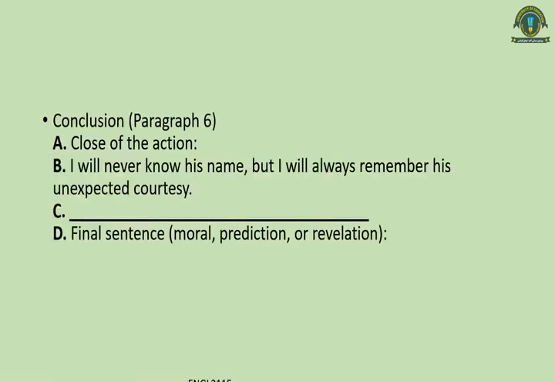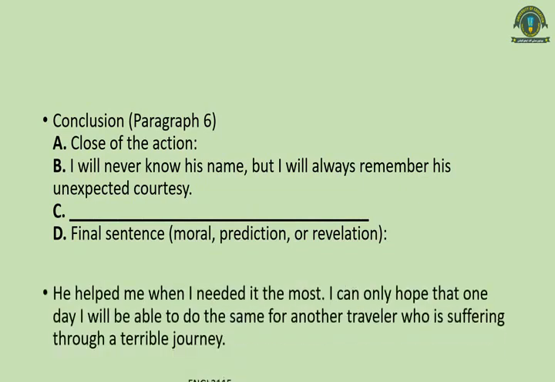Okay, now next one is the conclusion paragraph. In the conclusion paragraph, at least this detail was missing, this third thing, that there was a kind of predicament. So the close of the action was there. First of all, obviously, like all other essays, you have to close it, conclude it, write the topic sentence, and then you have to write the predicament. Then you have to decide whether your conclusion is going to give a moral, or it's going to reveal something, or is going to have a predicament.